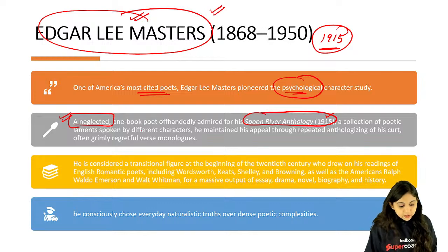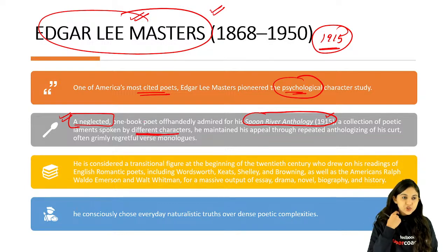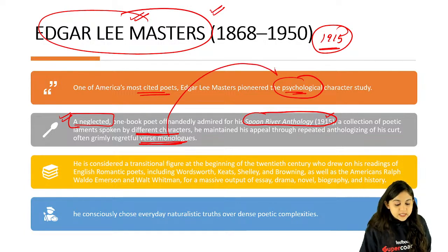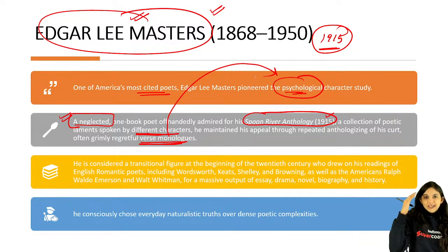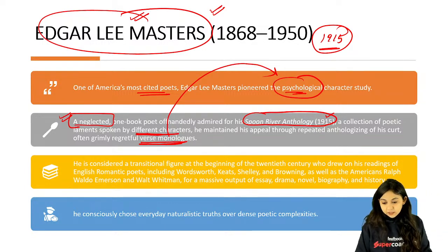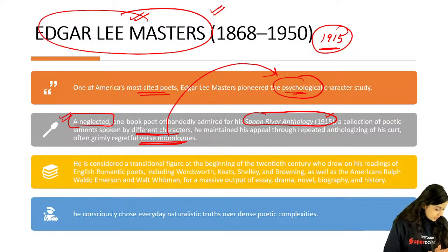And there are different characters in it. The Spoon River Anthology has different characters. It is not just the one figure of Prufrock that you are able to see. And what are you able to look at? You are able to see that there are verse monologues. Monologues become important, and monologues are correlated with telling you more about the psyche of the character. You learn about that character in depth. Yes, Jahan, very nice. That's absolutely true.